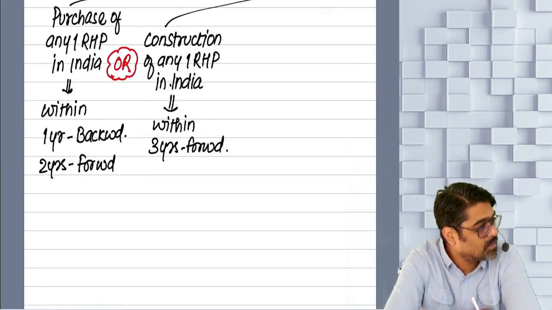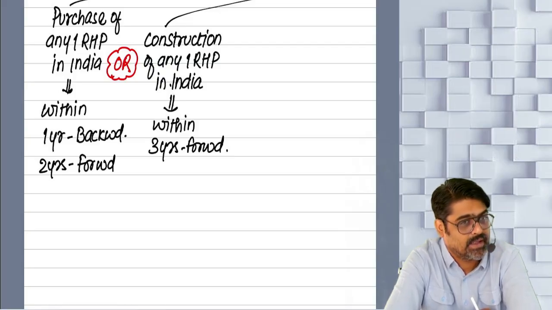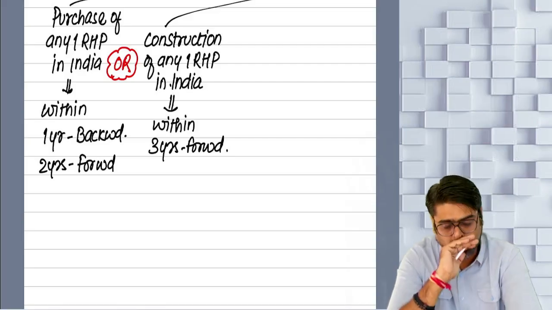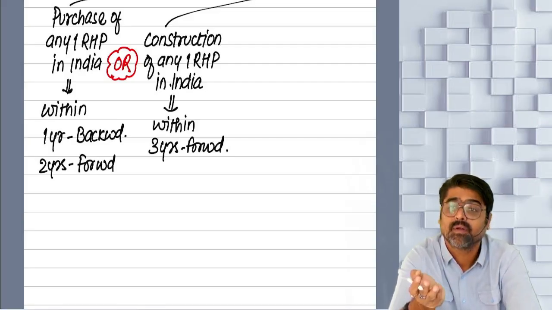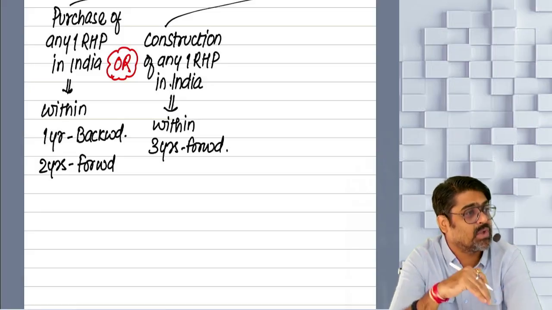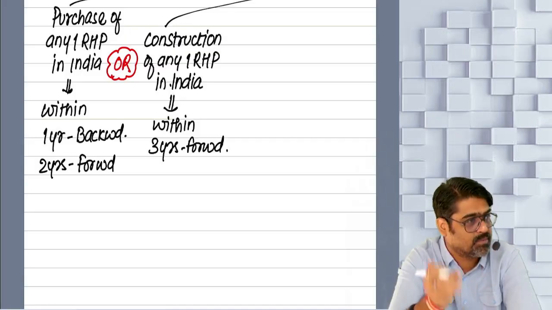Either purchase of 1 property or construction of 1 property in India. The cost of that property will be assumed as if it is met through this gain, and accordingly this gain can be exempted based on the investment in that property.